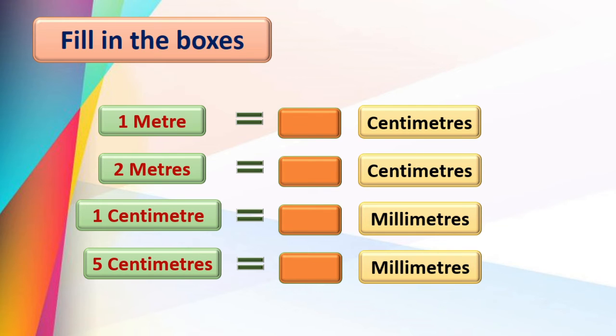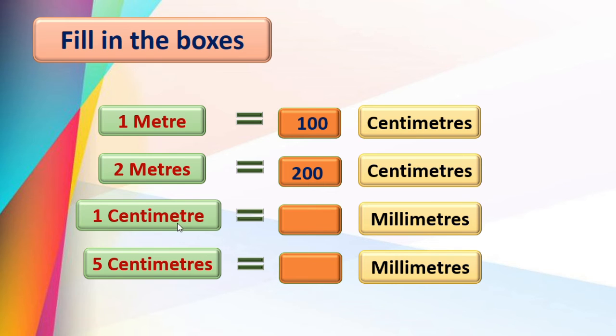Now dear children, the measurement chapter we have already done in standard 3rd also, right? By using the previous knowledge also you can fill these boxes. Okay, come on, tell me 1 meter is equal to how many centimeters? Correct, 100 centimeters. So if 1 meter is equal to 100 centimeter, then what about 2 meters? 2 into 100, that is 200 centimeters, right?